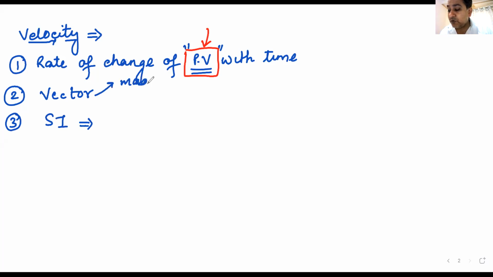It will have magnitude. It will have direction. Both things it will have. It should have magnitude and direction. Hanak says SI unit is meter per second. He's absolutely right. Why are others not responding? Yes, Shankar, meter per second. Yes, Sanjali, meter per second.